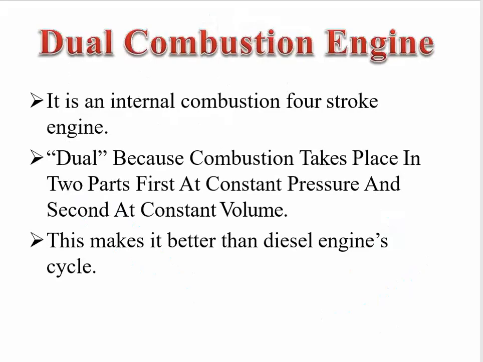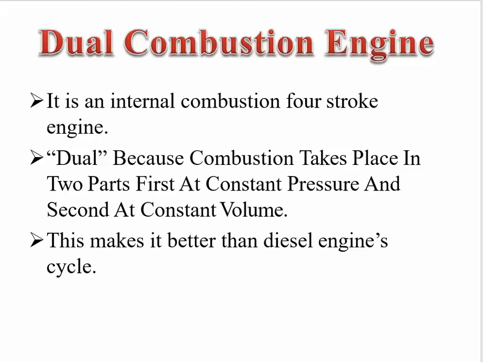Let's discuss how the dual combustion engine works. It is an internal combustion engine and consists of a 4-stroke engine. It is called dual because the combustion takes place in two parts: first at constant volume and second at constant pressure.